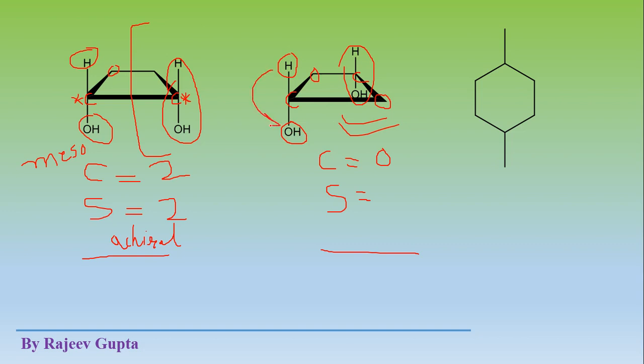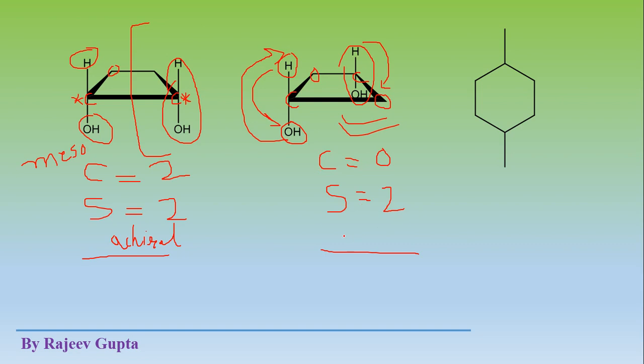But if you interchange, H here and OH goes upside, then both OH groups become trans to each other, so the trans isomer is formed. This is the cis isomer. Again, you can make this interchange on this side also. If OH goes upside and this goes downside, then you will get a new geometrical isomer. So the number of stereoisomers here is 2. The chiral center number is 0, but the stereogenic center number is 2.